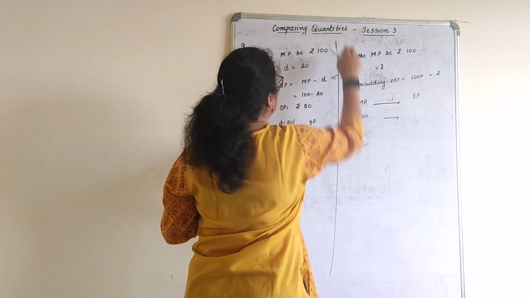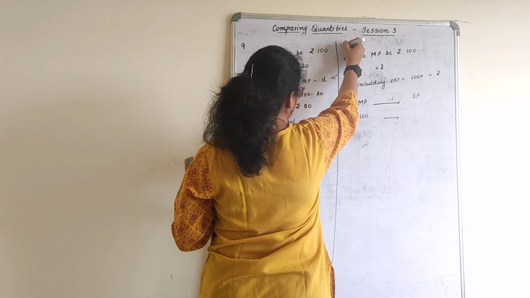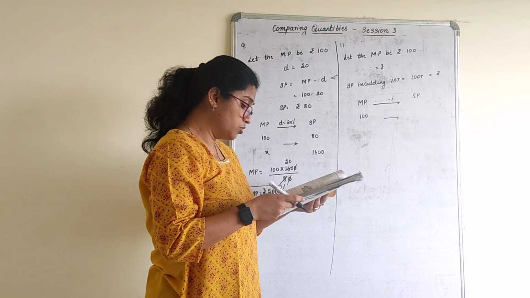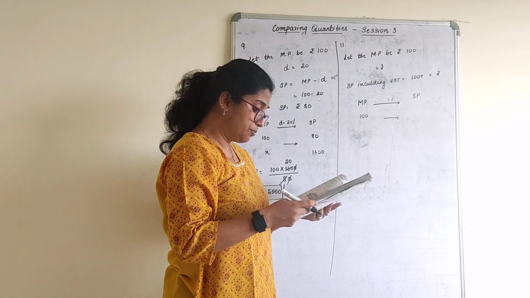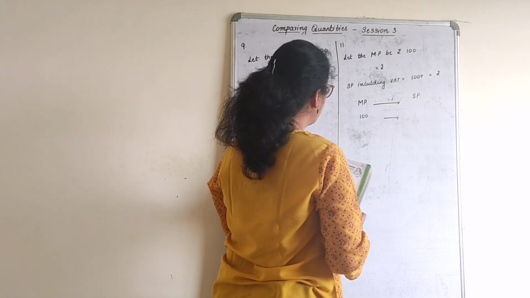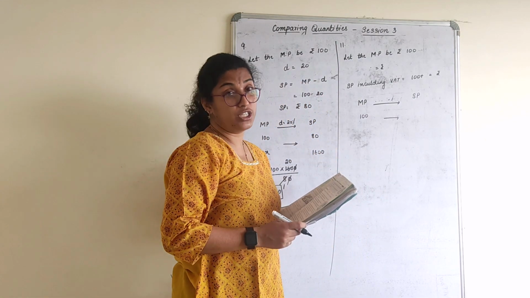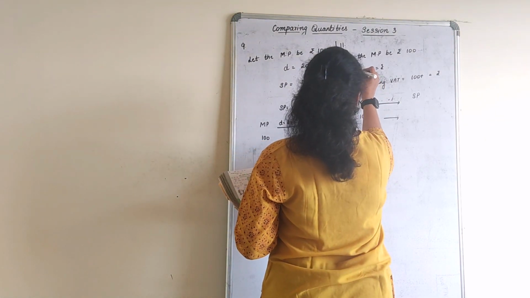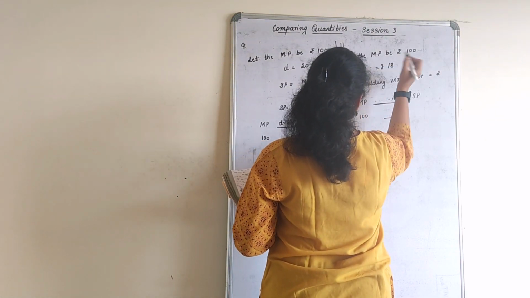Okay, 11th one, it's the same sum. An article was purchased for rupees 1,239 including GST of 18%. Find the cost of the article before the GST was added. Let the mark price be 100 and GST be rupees 18 we'll consider.